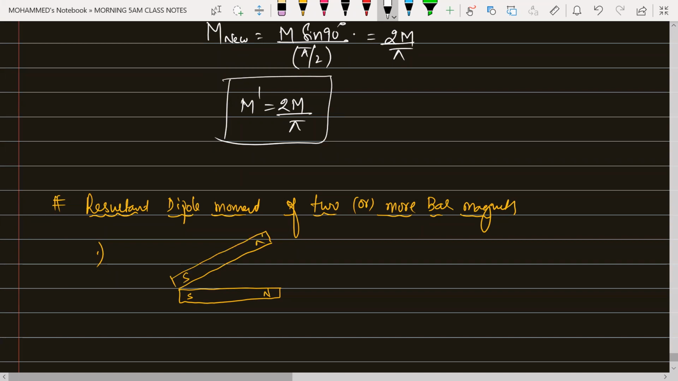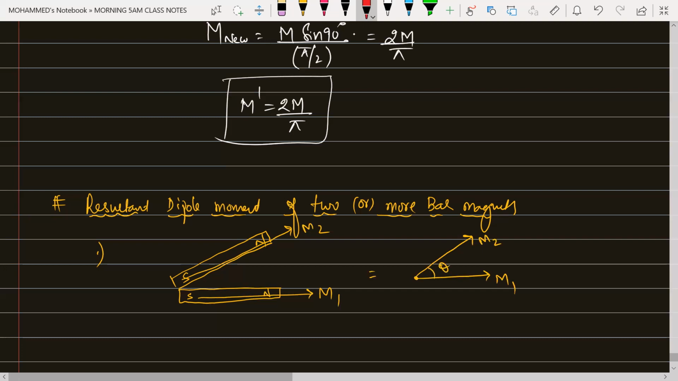This is a south pole and this is a north pole. And the direction of the magnetic moment is from south to north. So this is south to north. This is your M1, and this is from south to north. This is your M2. That means from this center, we are having two magnetic moments like this. This is your M1 and here it is your M2, and it is making an angle of theta.